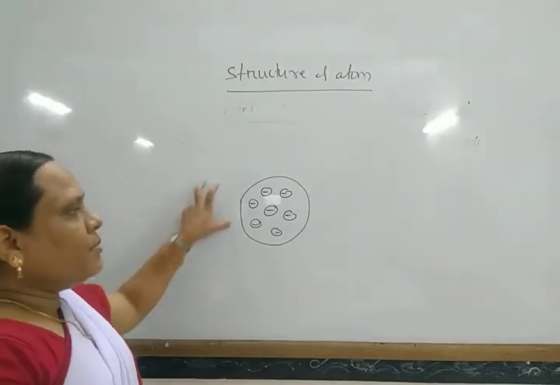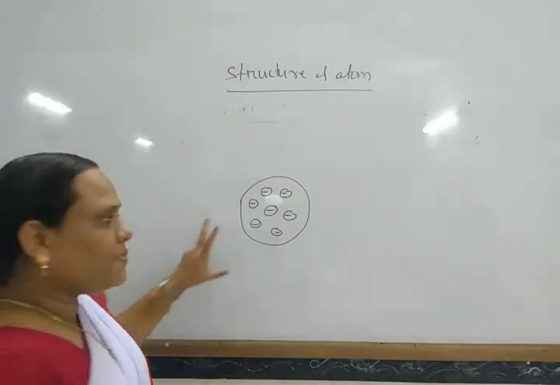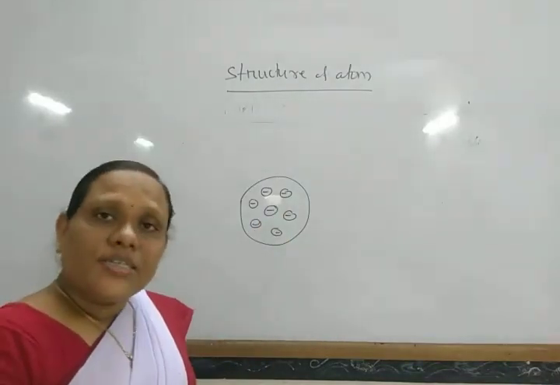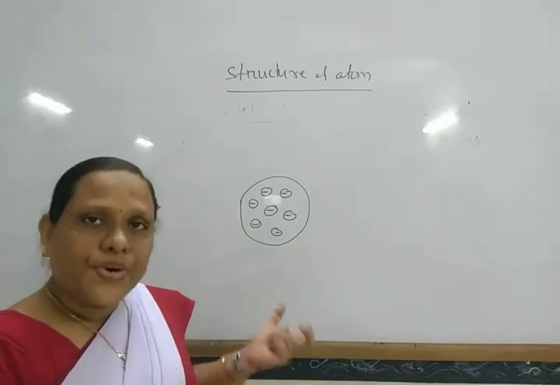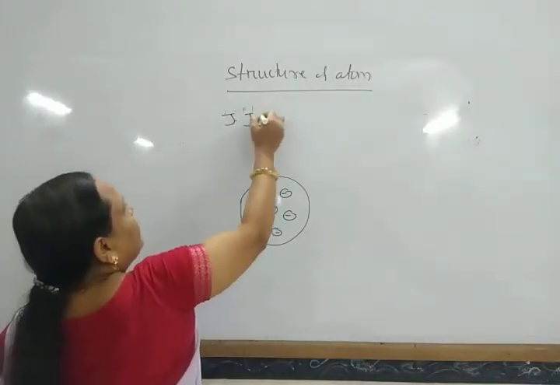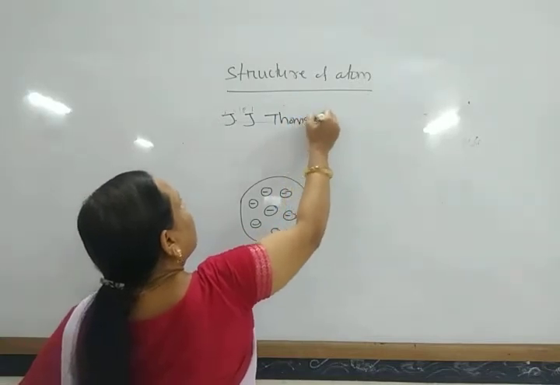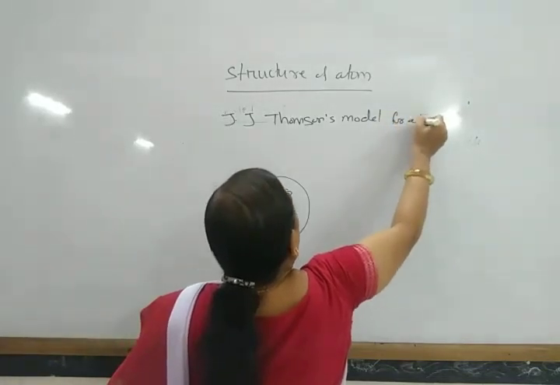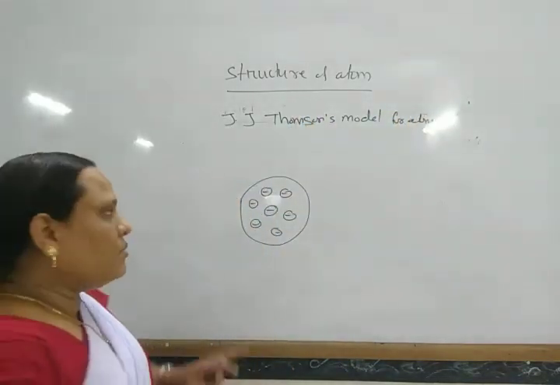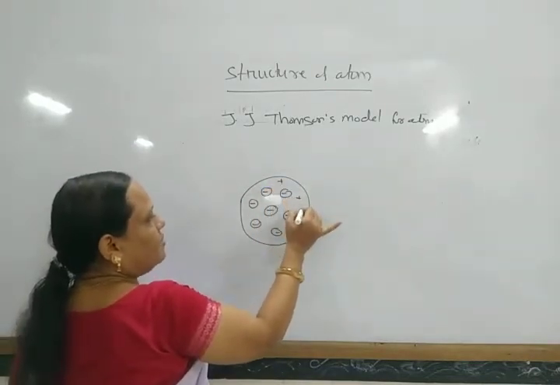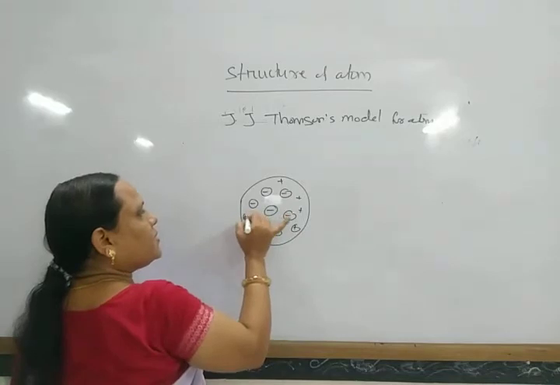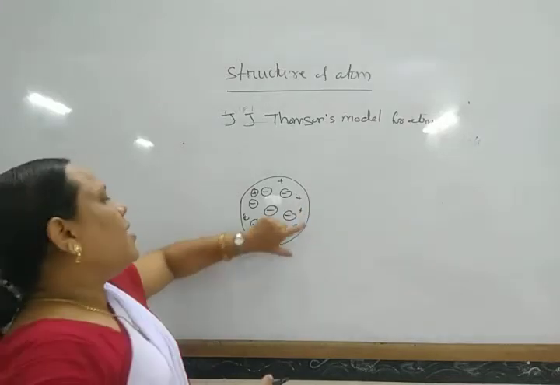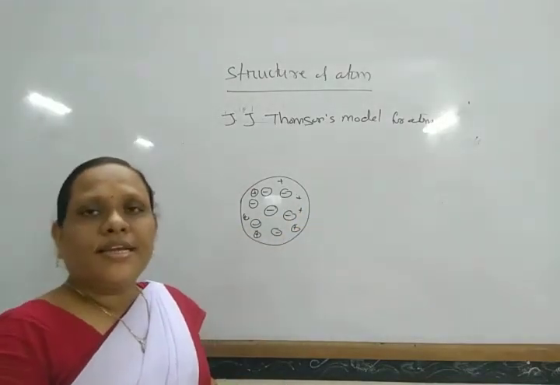So an atom totally consists of a positively charged sphere, and electrons are embedded in it, just as raisins are arranged in a pudding. Okay, so this is the J.J. Thomson model. According to him, to balance the positive charge, a number of electrons are arranged just as raisins are arranged in a pudding.